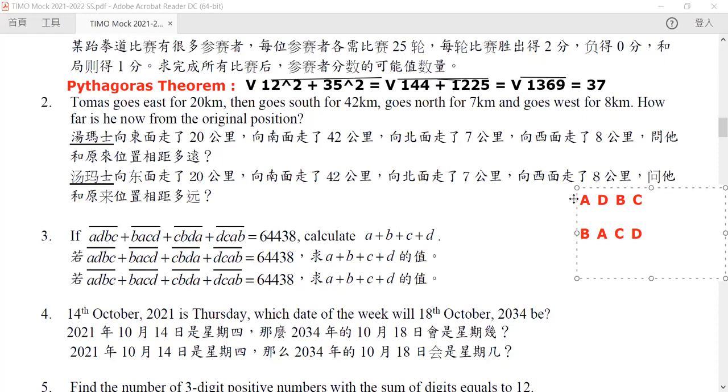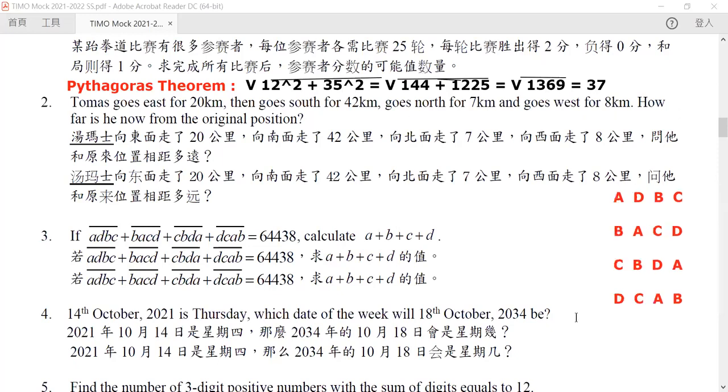So we have our vertical sum: C plus B plus D plus A, and finally D plus C plus A plus B. Okay, so we want to sum up these four numbers, and we know what the sum is. The sum is exactly equal to 64438.